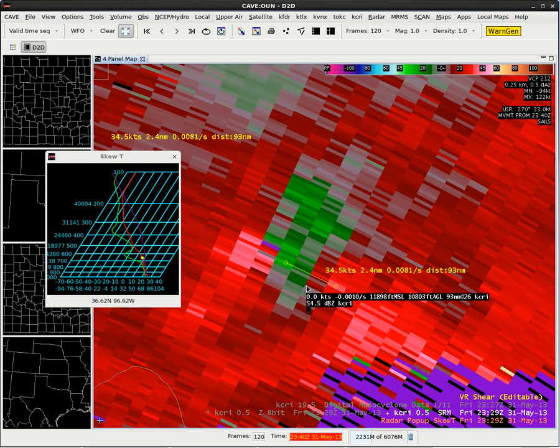All right, if we sample our display, we see that we are way up in mid-levels in the storm. We're at 12,000 feet above sea level, 10 to 11,000 feet above ground level. So we see with the dot on the sounding display that we're way up at the start of the LFC, and most of the tornado genesis and the important mesocyclone dynamics are all happening in the lower levels, and we're nowhere near that.